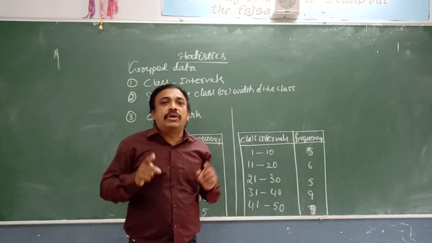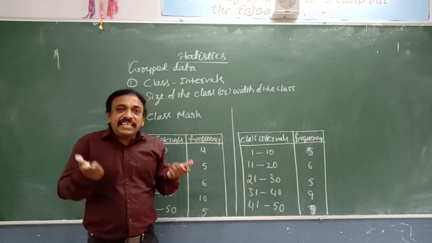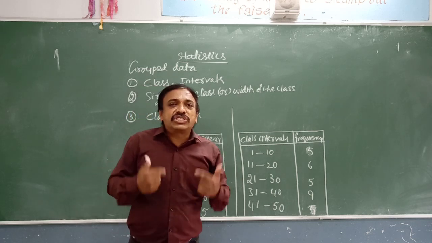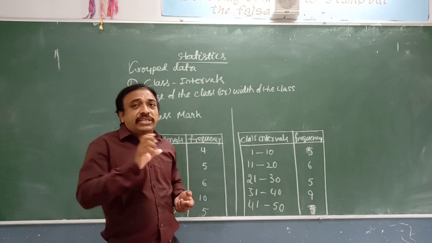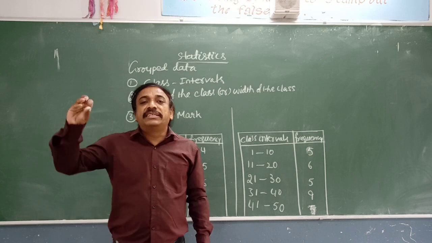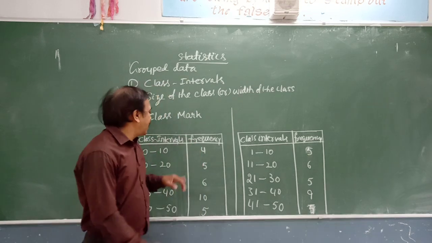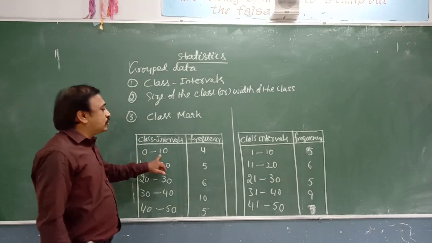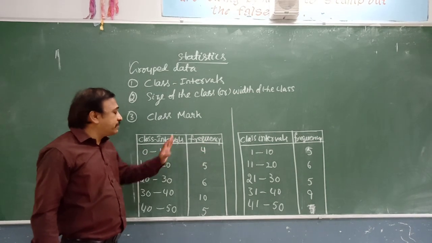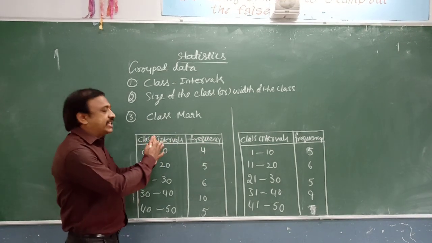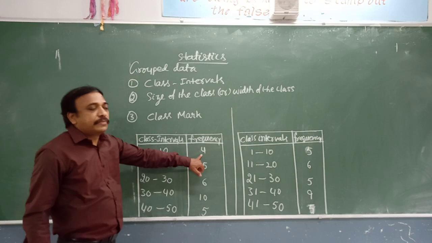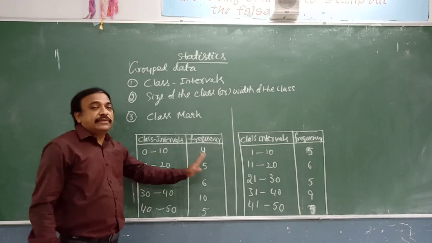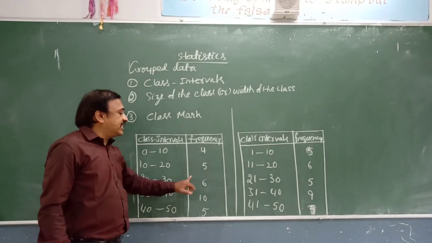That group is called a class interval. Each class interval shows a particular number, that is called the frequency. For example, 0 to 10, frequency 4. That means between 0 to 10 there are 4. Then 10 to 20, 36.